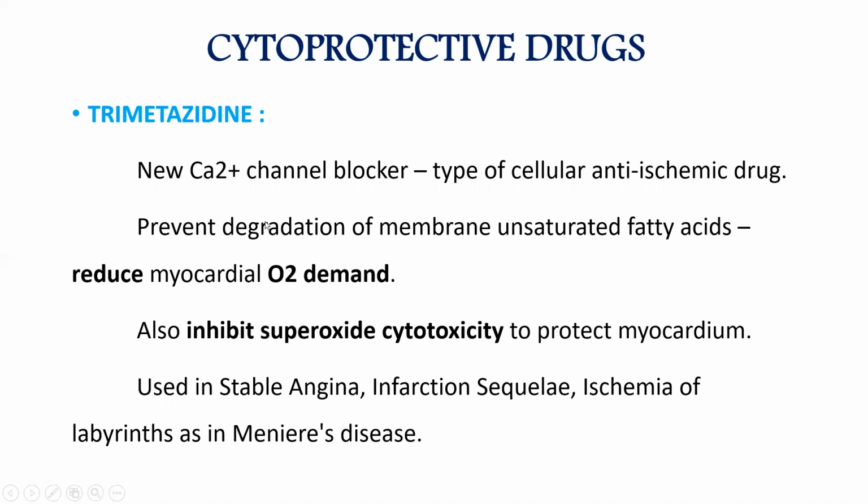It will prevent the degradation of membrane unsaturated fatty acid. That's why it will reduce the myocardial oxygen demand. It also inhibits the superoxide cytotoxicity. Superoxide means free radicals. Free radicals also will destroy our cells. So it will inhibit that superoxide cytotoxicity to protect the myocardium. It is used in unstable, used in stable angina, infarction sequel, then ischemia of labyrinth, as in Meniere's disease also we are using.